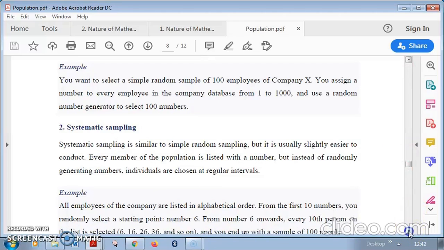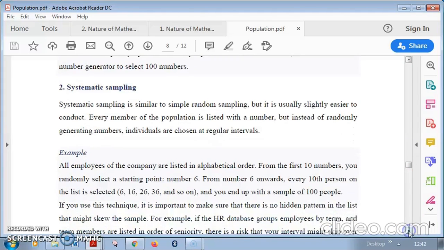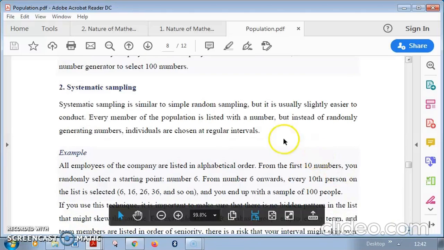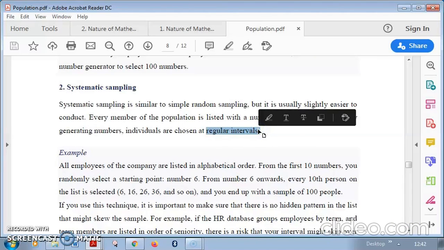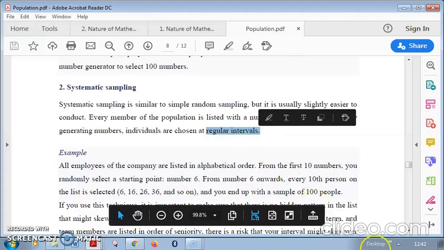After 10, the 11th one will be selected; leave 10, then again the 11th one will be selected. So you decide the interval in advance and accordingly select the sample. This regular interval plays a very important role in the selection of the sample. So this is known as systematic sampling.